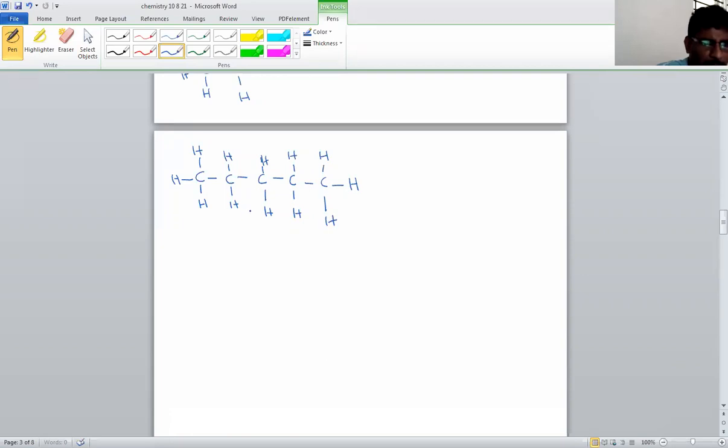So this is a complete structure written here. All bonds and all atoms are represented.